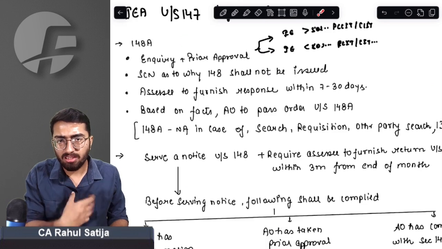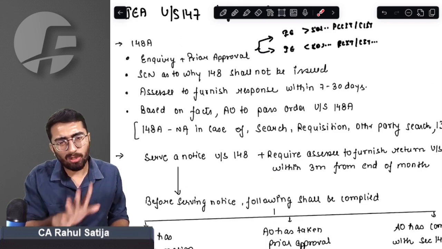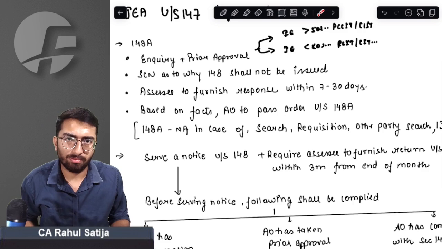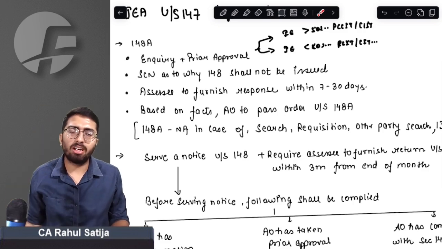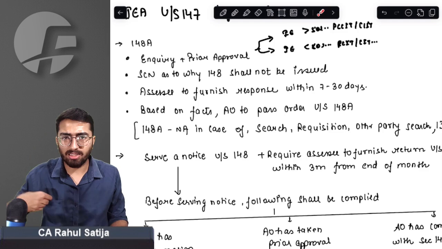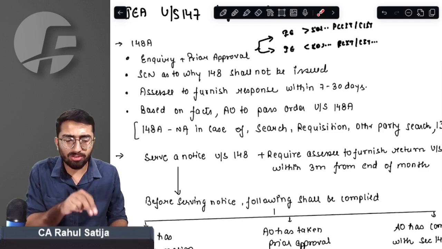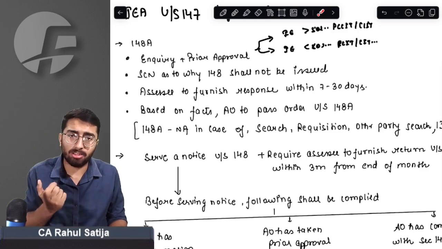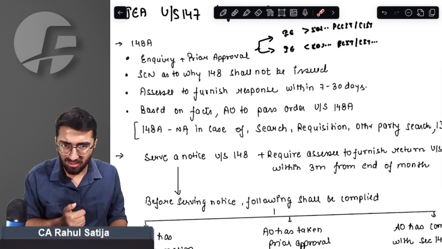Whenever there happens a search at my place, then AO is not required to serve any show cause notice. It is obvious now, if search has occurred, then AO doesn't need to serve me any show cause notice that why income escaping assessment should not be done.